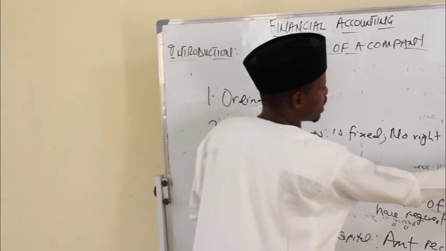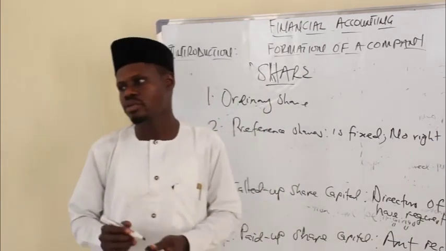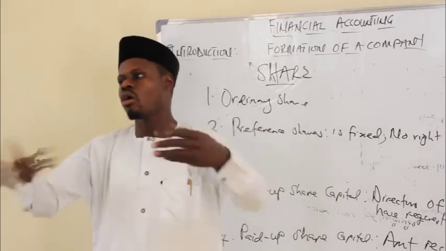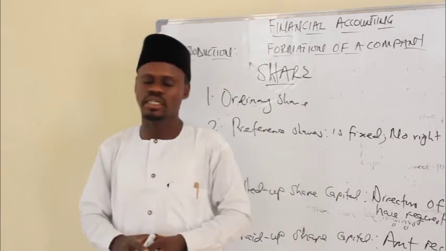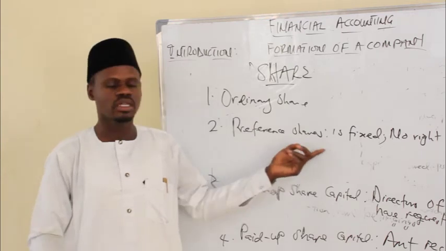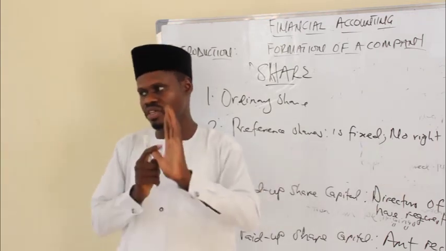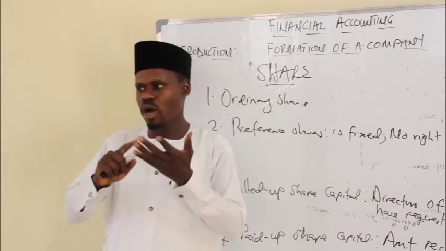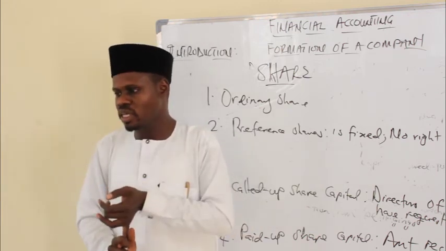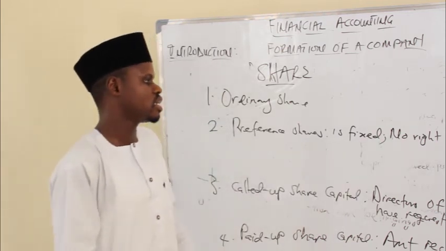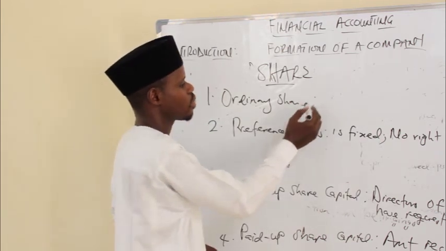There's what we call AGM, annual general meeting. This is a case where companies will call all the shareholders to come and attend. Now, if you have a preference share, you do not have the right to come and attend such meeting. So we have three features for preference shares. One, they are the first people to be paid dividend. Two, their dividend is fixed. Three, you don't have the right to attend the annual general meeting.